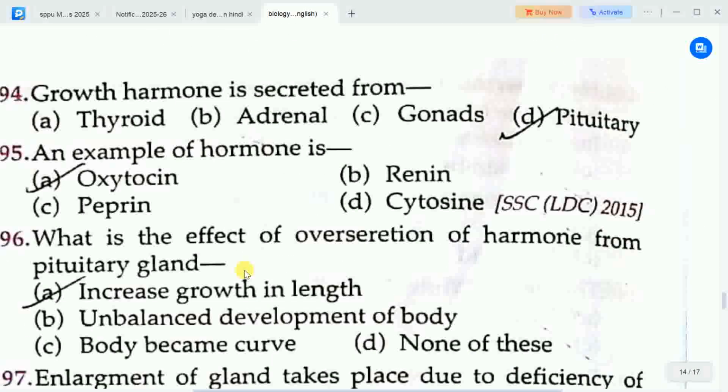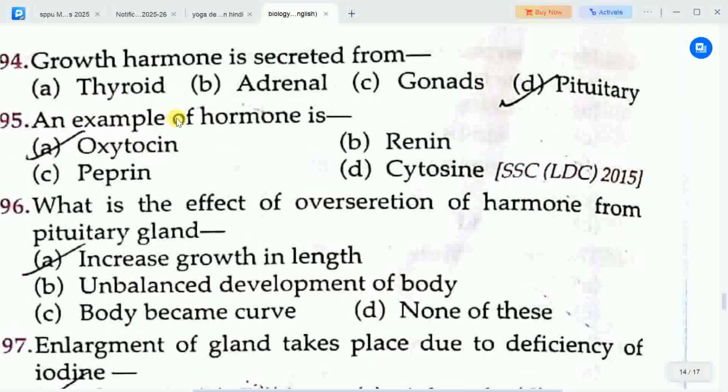Next question is, growth hormone is secreted from? Options are A. thyroid, B. adrenal, C. gonads, D. pituitary. Correct answer is option D, pituitary. Growth hormone is secreted from pituitary.